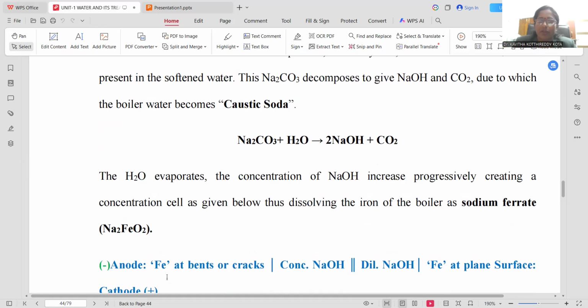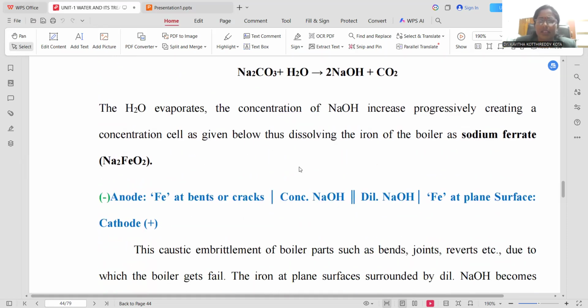Sodium hydroxide mixes with the steel and generates sodium ferrate, Na2FeO2. There is a kind of concentration cell within the boiler. The anode is made with the iron where the bent sides and cracks are present, small tiny pinholes were present. There the part of iron is indicated as the anodic region. High concentration NaOH will be accumulated in those small pits, so that sodium ferrate formation takes place.